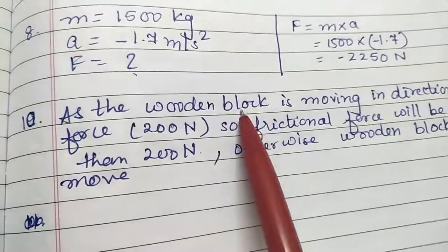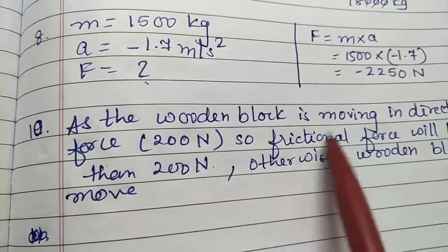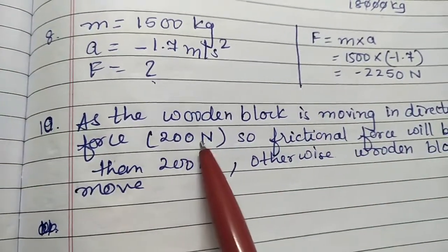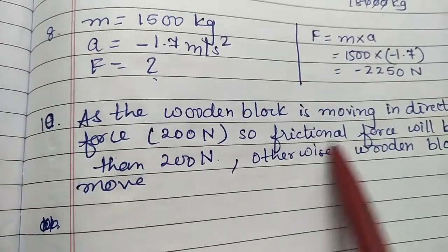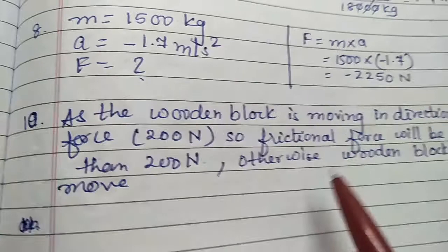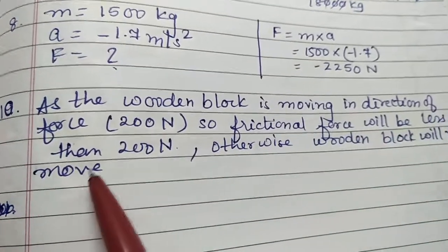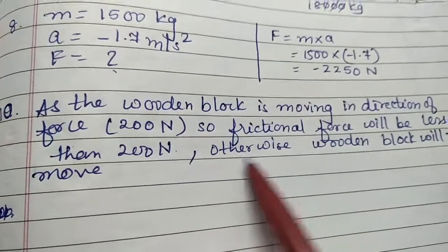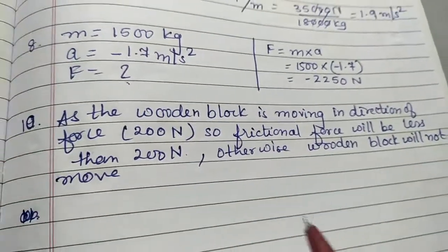But since the wooden block is moving, that means it has overcome this frictional force. So this force which we are exerting is more than this frictional force, then only the wooden block will be moving. So the frictional force will always be less than 200 newtons, otherwise the wooden block will not move.